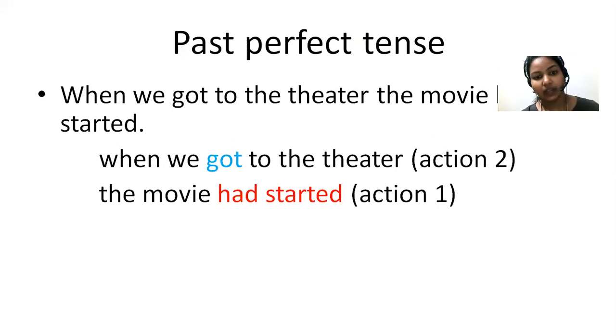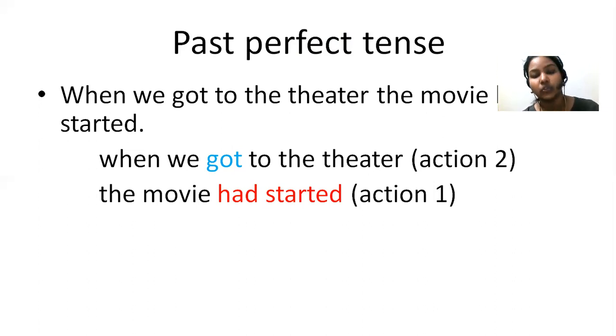After that we got to the theater. So what is the first action? The movie had started is the first action. That action should be in simple past. But the second action should be in past perfect tense. Here we have two actions, sequences of action. It is not only one action, there are two actions here. So you need to mention the time. You need to talk about the sequence of the action.